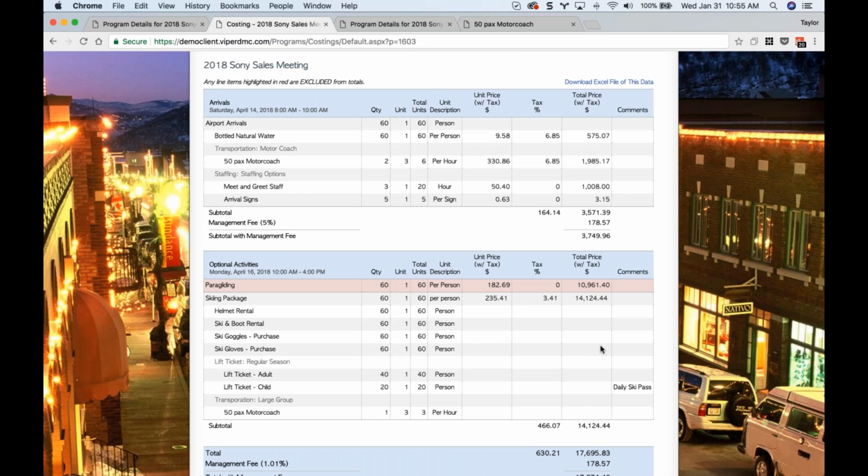It essentially looks identical to the client as a bundled package would, but the advantage is that you're able to price it in a line item view, manipulate markup, cost, and price separately for each line item, but the client just gets the single bundled rate.